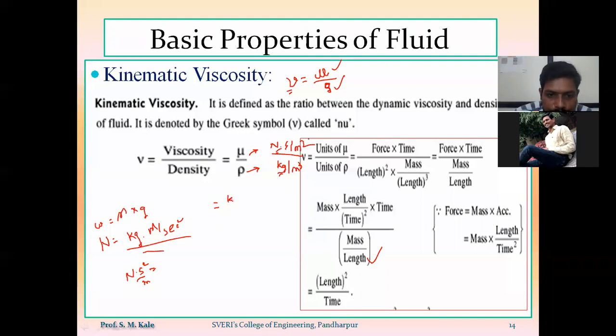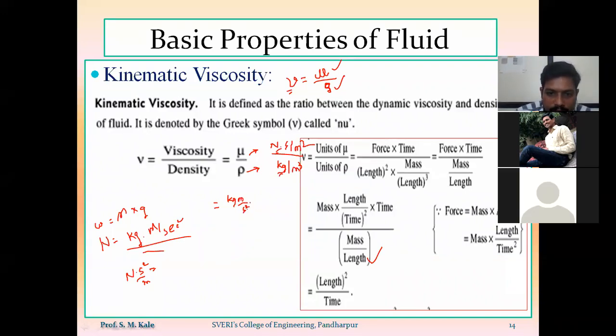So kg meter per second square, into second per meter square, divided by kg per meter cube.